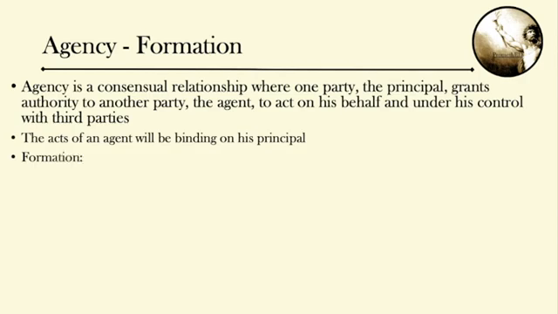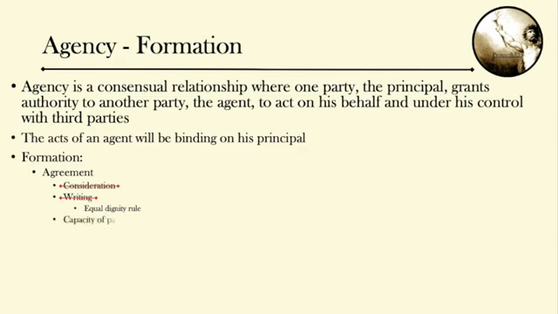So for the formation of an agency relationship, there are three possibilities. By agreement, and consideration is not needed. Writing is generally not needed unless the equal dignity rule applies. The equal dignity rule provides that if the contract that the agent is going to sign is within the statute of frauds, then also the agency agreement has to be in writing, unless there is detrimental reliance by the third party induced by a manifestation made by the principal.